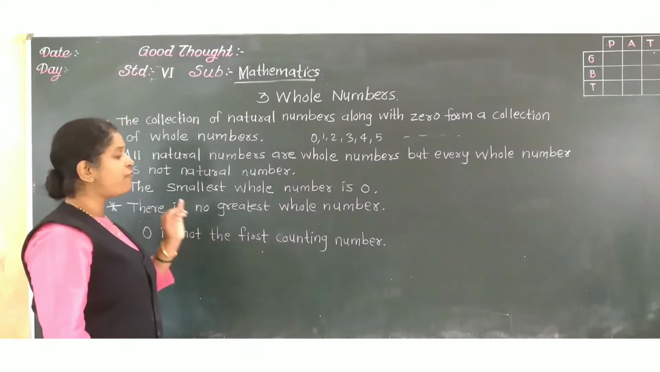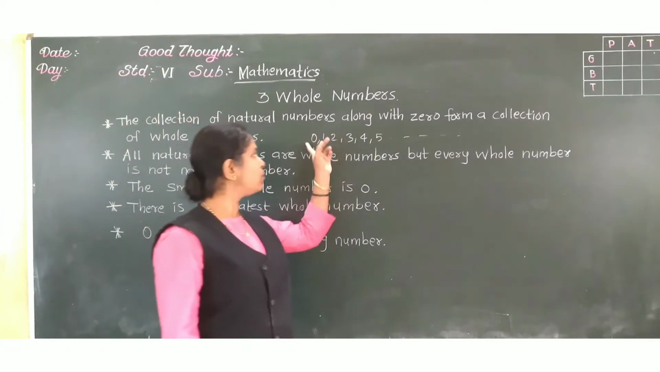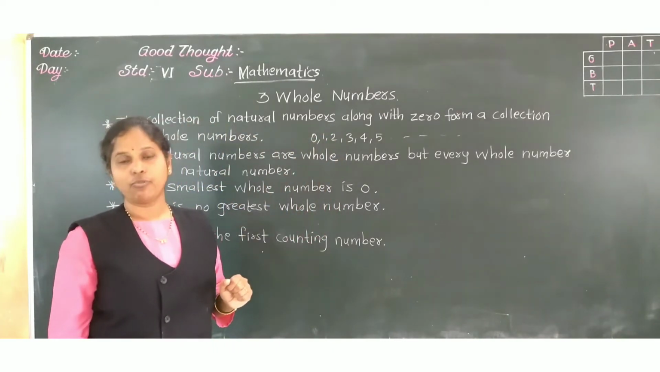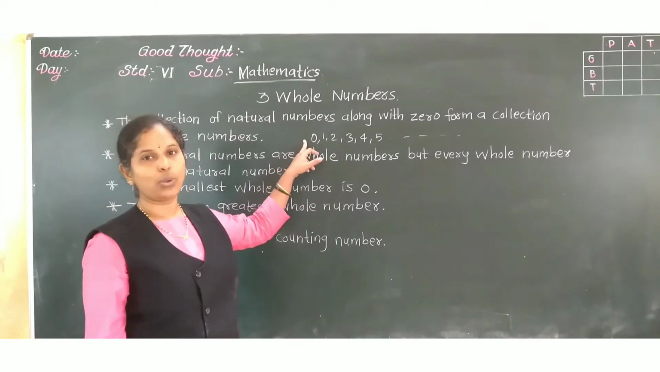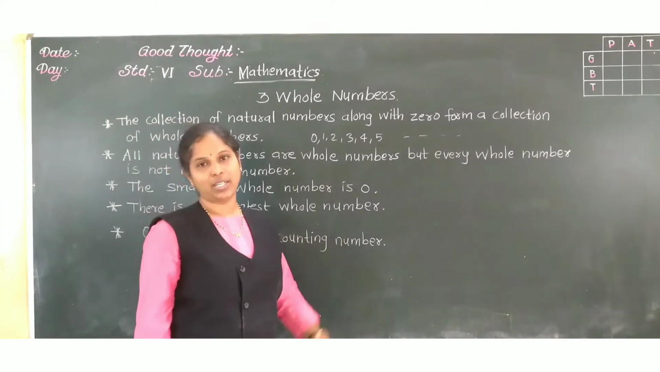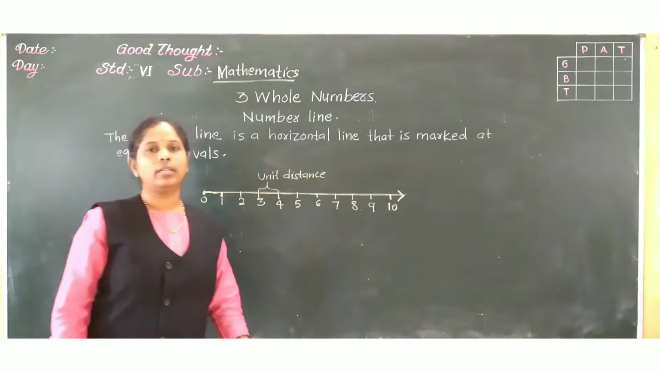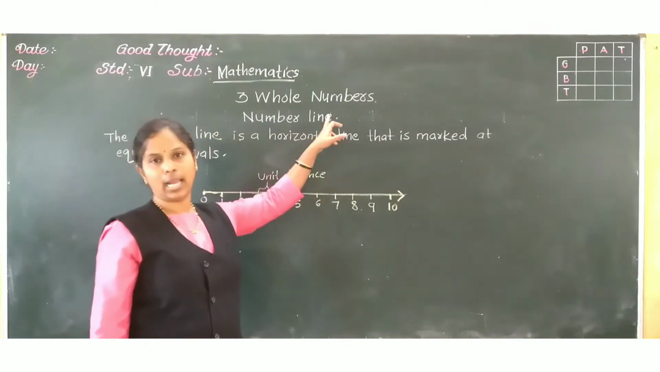0 is not the first counting number. See, in whole numbers we are including 0. But for counting, can we start counting with 0? That means 0 is not the first counting number. Okay. Now after whole numbers, next is the number line.